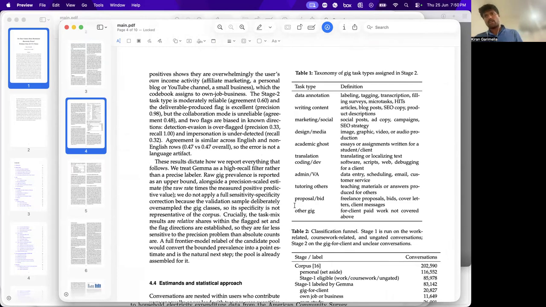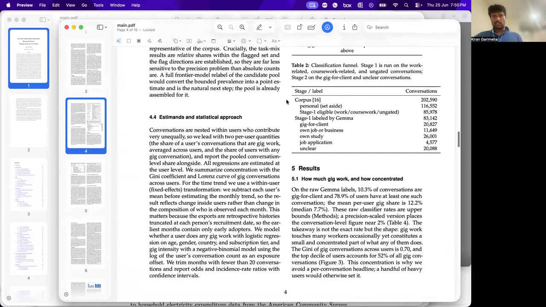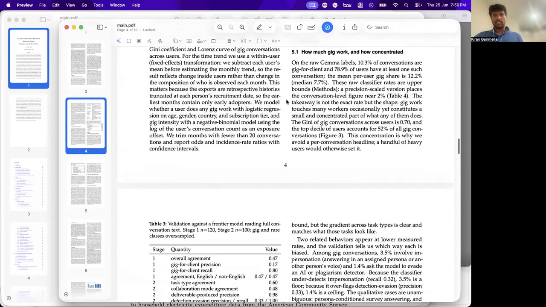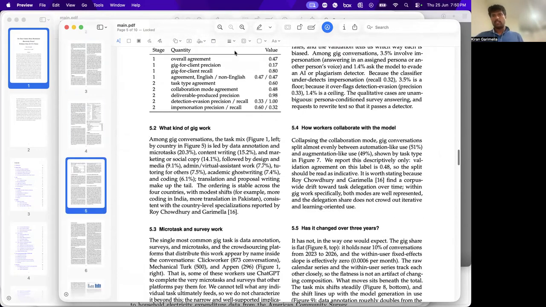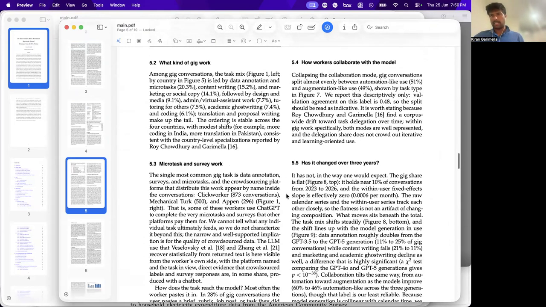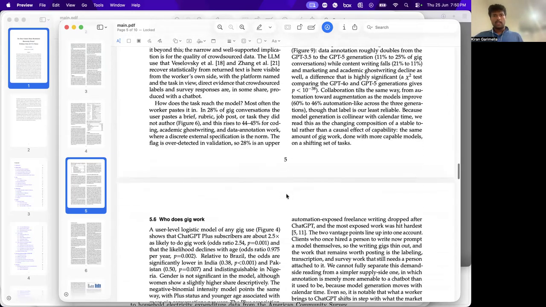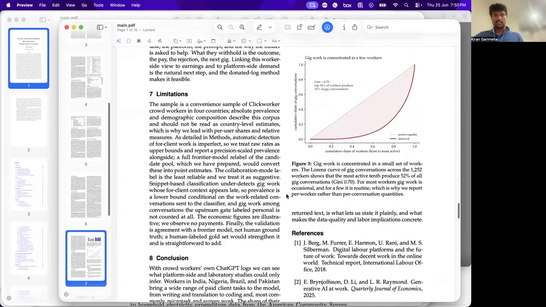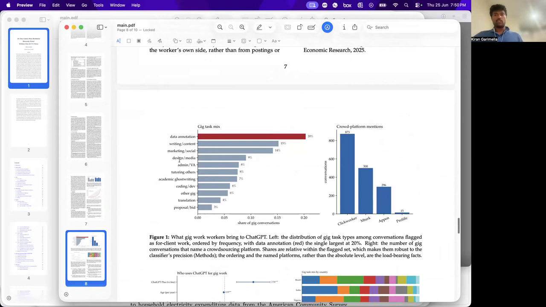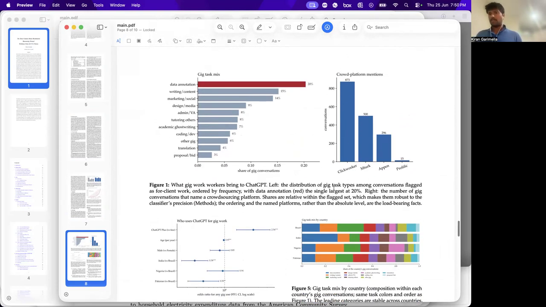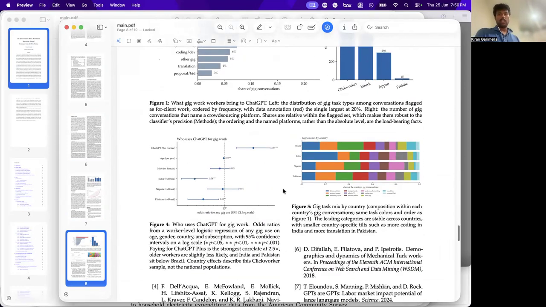Then it did the annotation for the data with this taxonomy, and the findings are mainly that it also did some validation. I mean, again, I gave it that task, but it did that, using the OpenAI API to get some sort of baseline numbers. Okay, so basically these are the results. The results are that a lot of people are using it for gig work, things like data annotation, writing, marketing, design. This is the fraction. People are mentioning the platform where this task comes from. So it's MTurk, Clickworker, Appen, and so on.